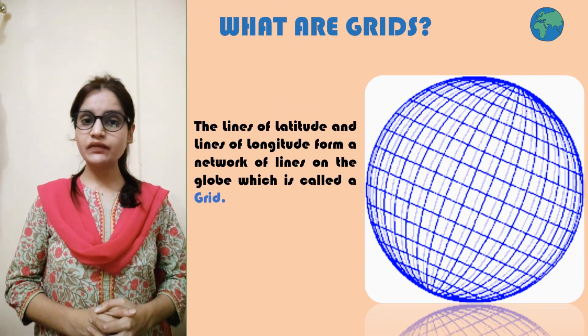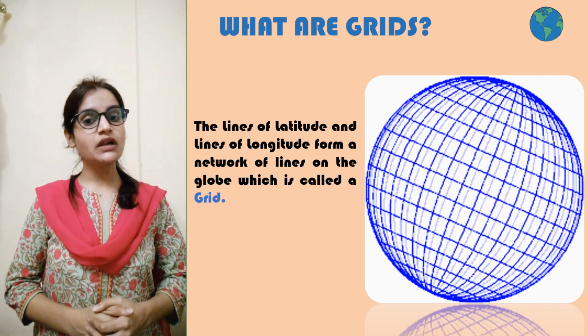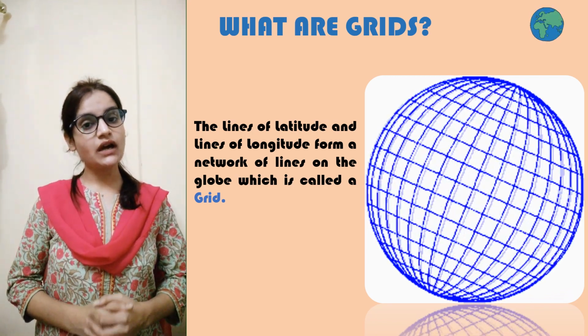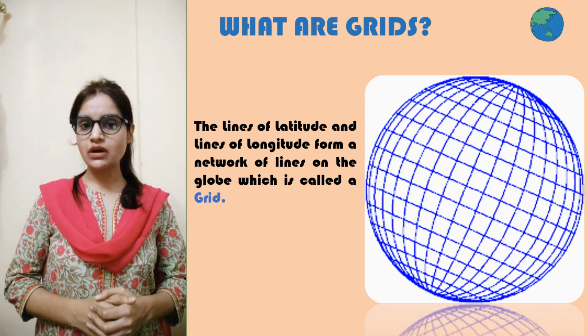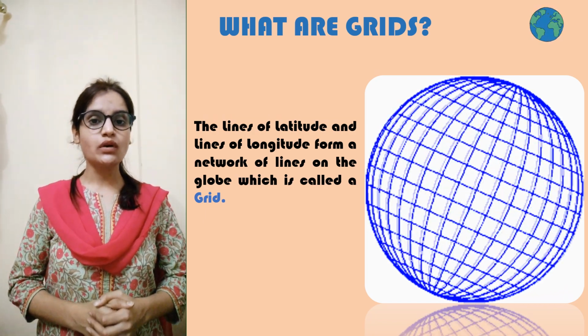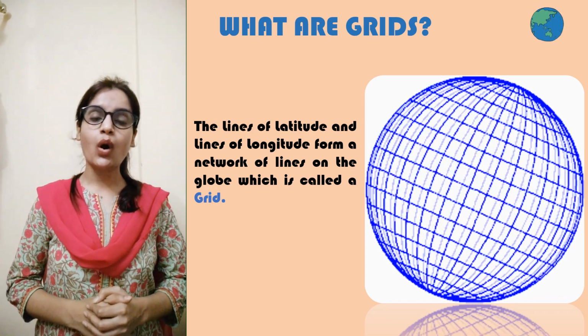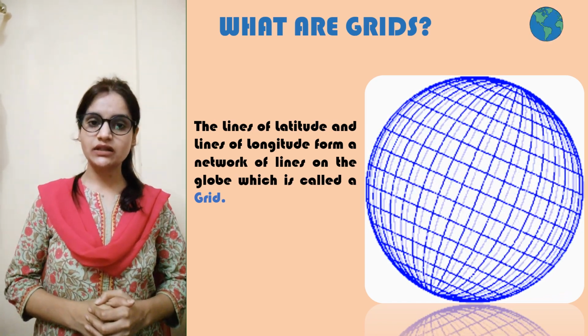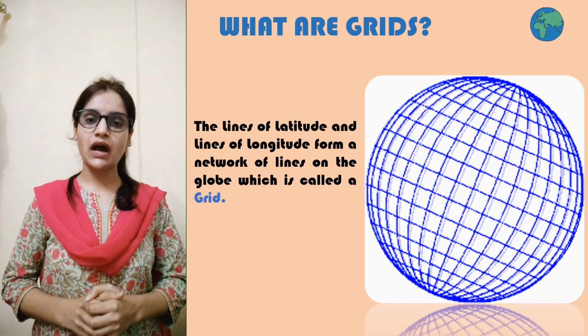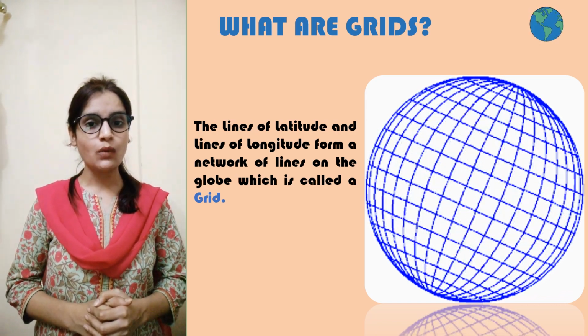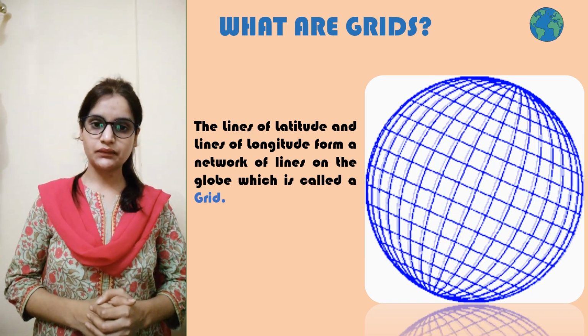So children, we have studied what are latitudes and what are longitudes. Now let us see what are grids. The network of evenly spaced horizontal and vertical lines on the globe that cut each other at right angles and help us to locate different places on the globe are known as grids. So children, did you see there are so many imaginary lines on our earth which are helping us to locate different places on the globe or on the map.